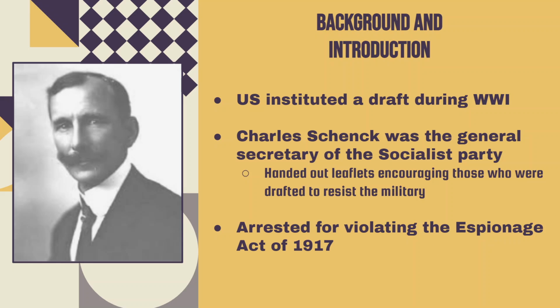During World War I, the United States instituted a military draft to send soldiers over to fight in the war. Unsurprisingly, there were nationwide protests against sending boys to fight. One of these protesters was Charles Schenck, a member of the Socialist Party. He spread leaflets which told soldiers to resist their draft and stated that the draft violated the 13th Amendment, which prohibited involuntary servitude or slavery.